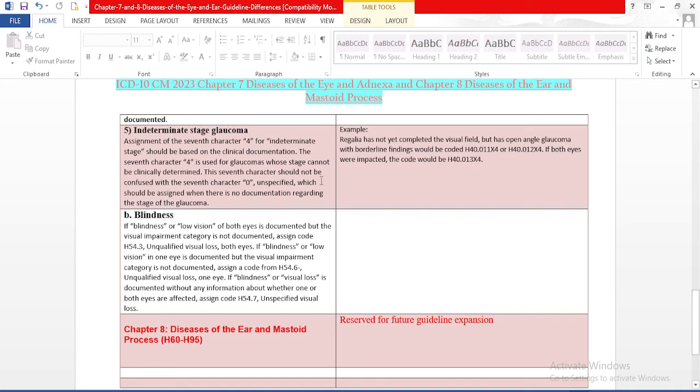So here what happened? We need to understand what is indeterminate stage and unspecified stage. If the physician is unable to define the stage of the glaucoma, we need to use seventh character 4, which we use for indeterminate stage. And if the documentation does not provide the stage of the glaucoma, we need to use seventh character 0. So basically, indeterminate stage is mentioned by the physician, and for unspecified stage, whenever we don't have the stage in the document, we need to code seventh character 0 in order to code unspecified stage glaucoma.